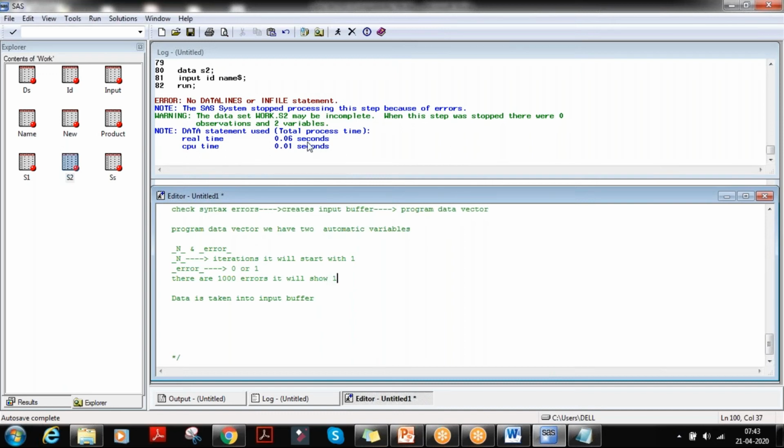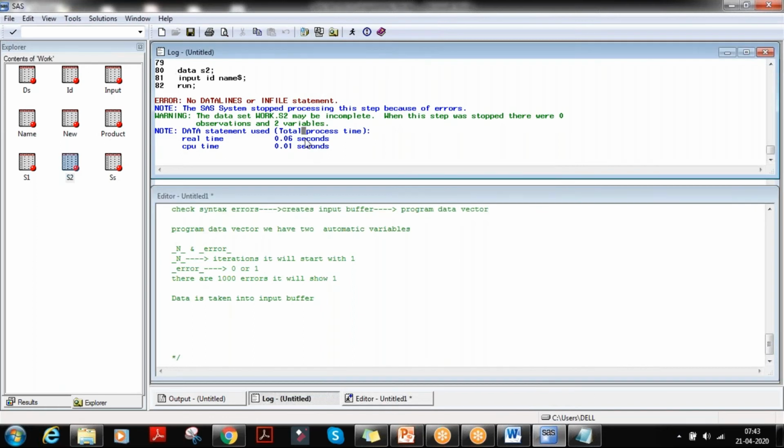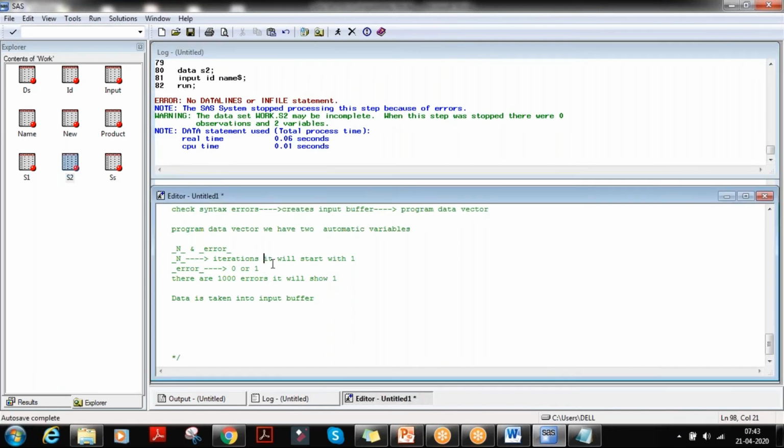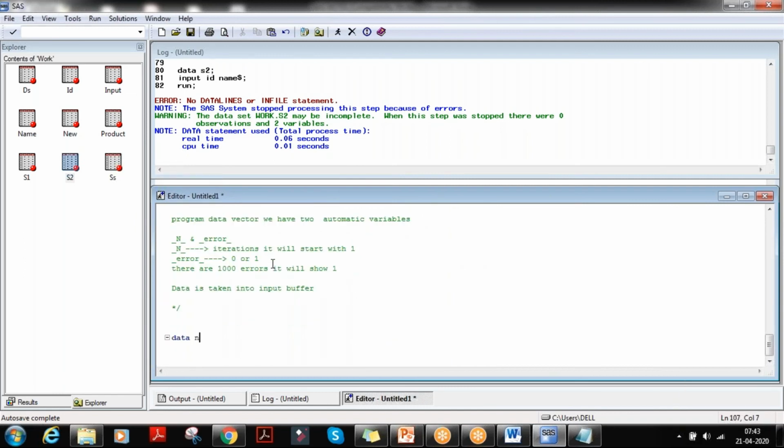So here, I'll just show you. I'll just write a program. I'll create a new data set, input id, name, sex. Here I'll give data lines.